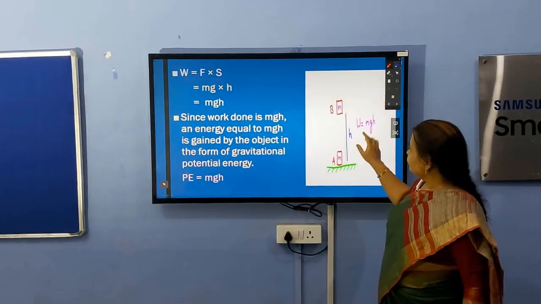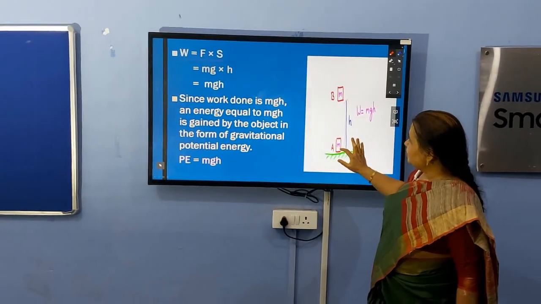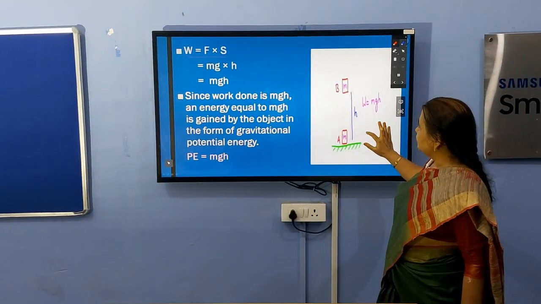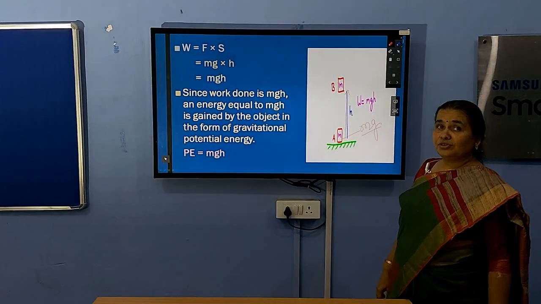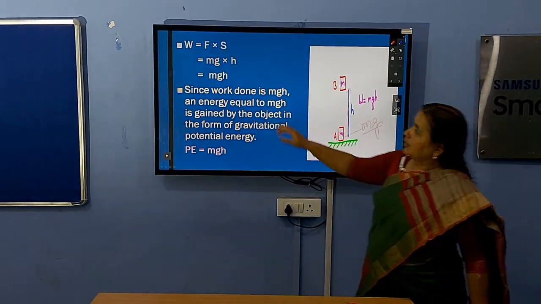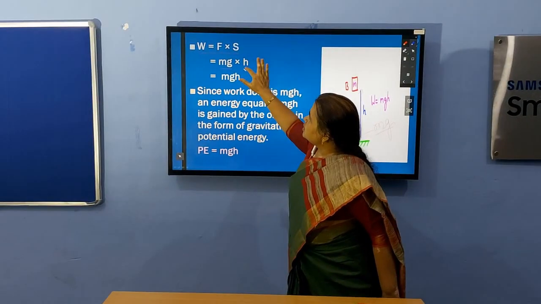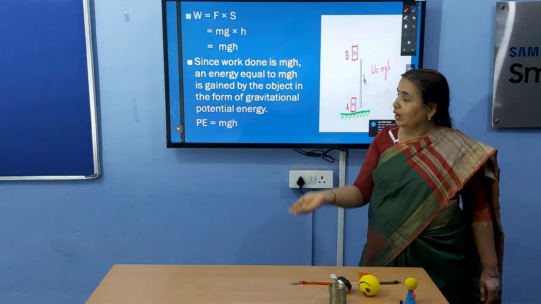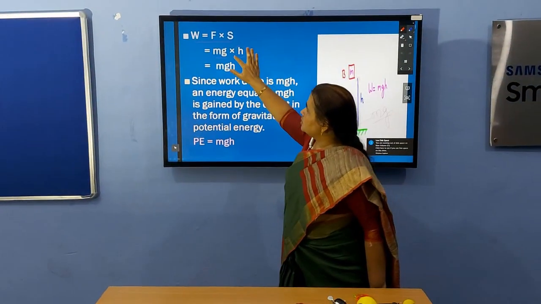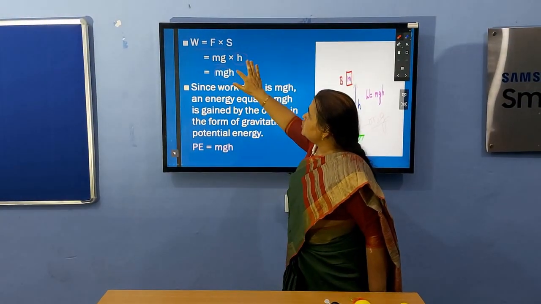F is mg. Mass of the box is m and the force due to gravity is mg. So this is the amount of force which is required here. Mg into the displacement, which is the height h. So the formula becomes mgh.